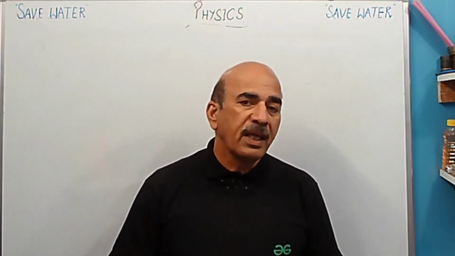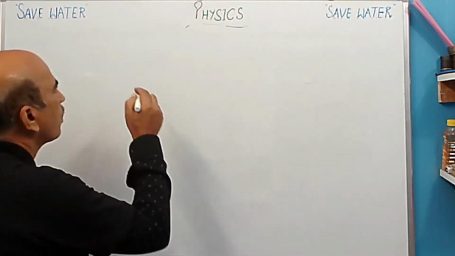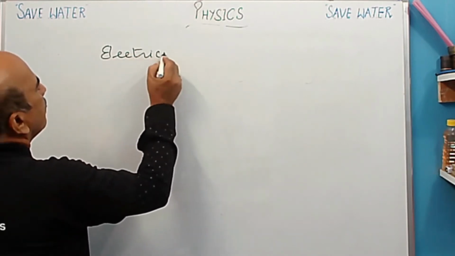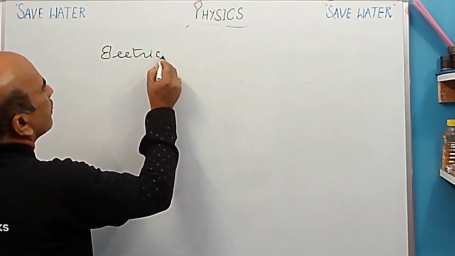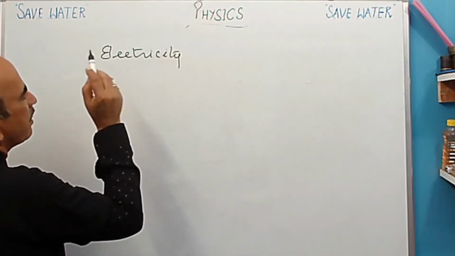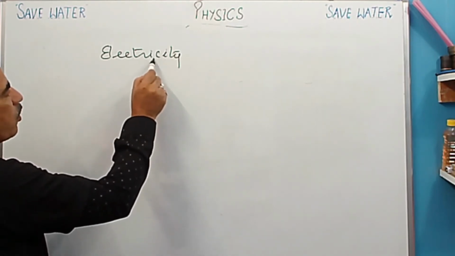So the name is electricity. If we talk about this word, electricity, it has two parts: electric and city.